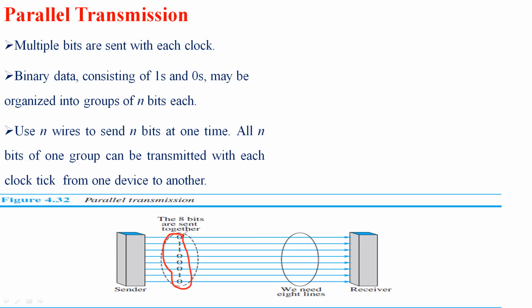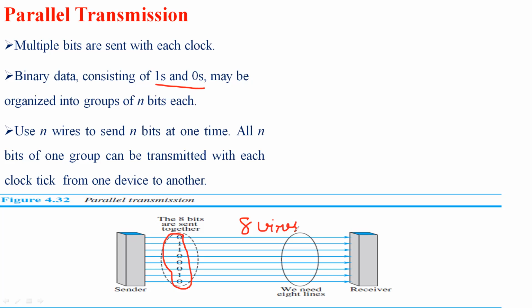Here we are sending 8 bits together. It consists of binary data, that is zeros and ones, organized into groups of n bits, and it will use n different wires. For 8 bits, they use 8 different wires. For n different bits, they need n different wires.